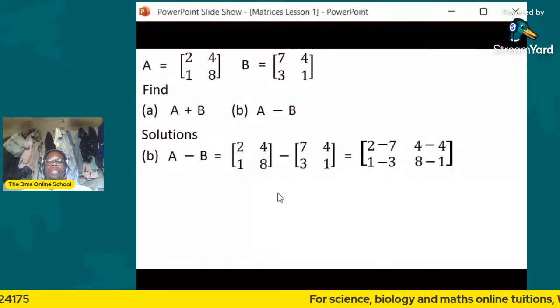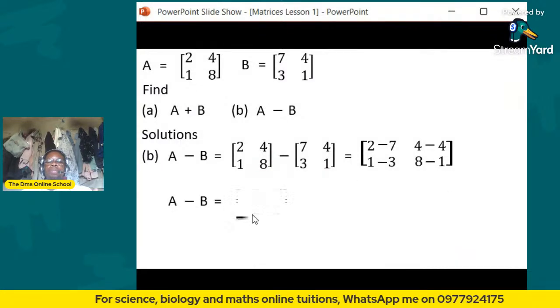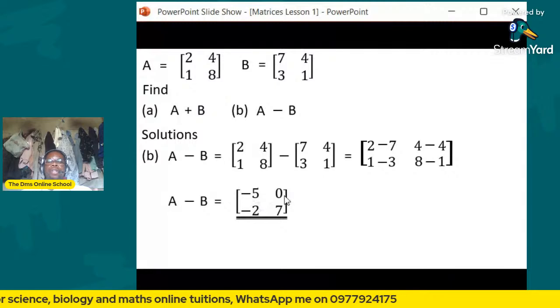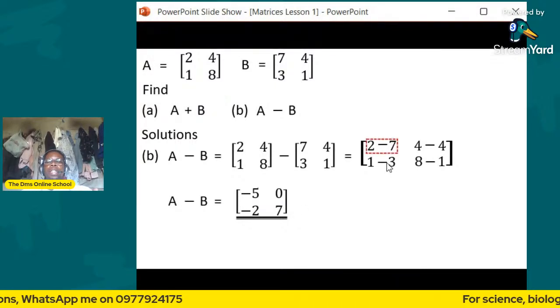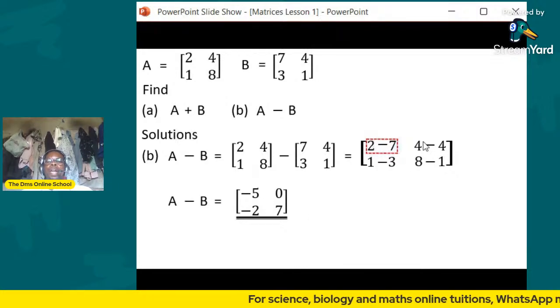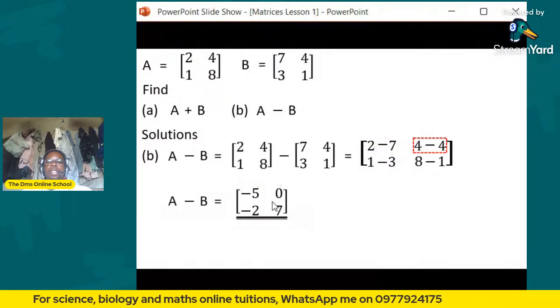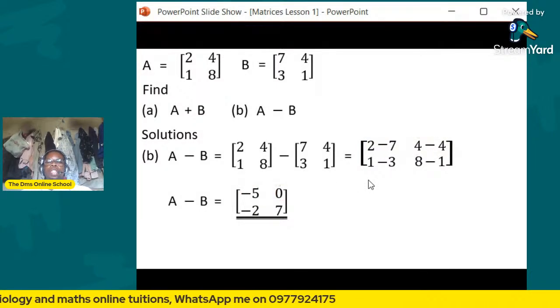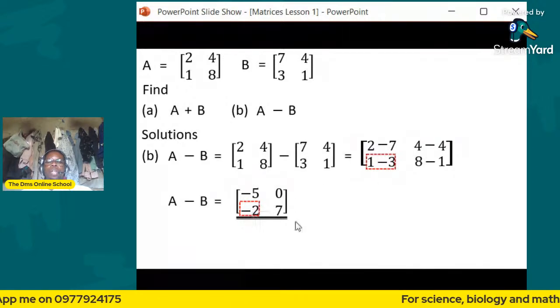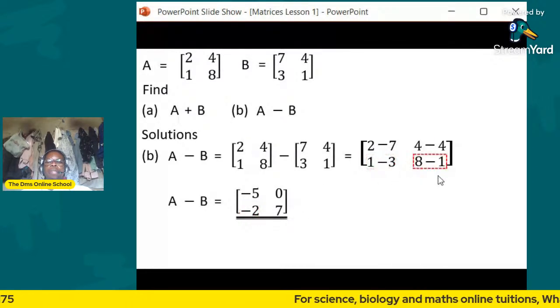Then you evaluate what is inside there. So you'll find that the answer is going to be negative 5, 0, negative 2, 7. How have we found these? We just subtracted 2 minus 7, it is negative 5. Then 4 minus 4 gives us 0. Then 1 minus 3 gives us negative 2. Then also 8 minus 1 will give us 7.